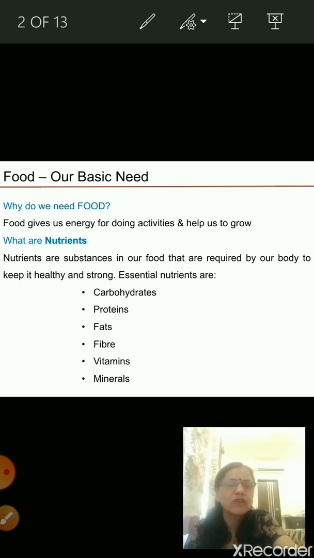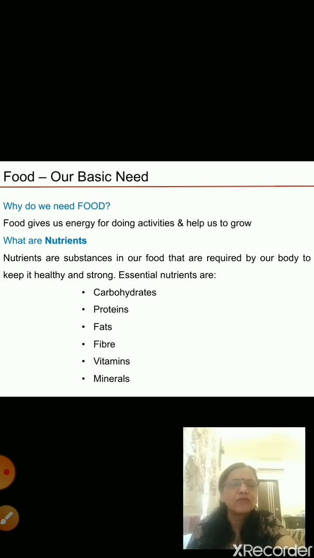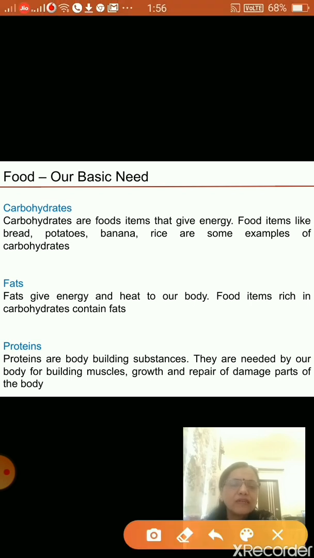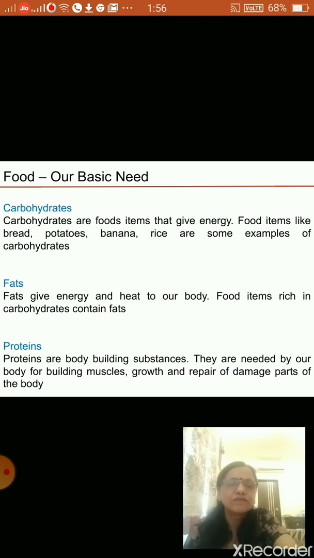Fibers is also called roughage. Now, I will tell you what carbohydrates are and what we get from them. Carbohydrates are food items that give us energy. Food items like bread, potato, banana, and rice are all examples of carbohydrates. Means you can get carbohydrates from these foods.